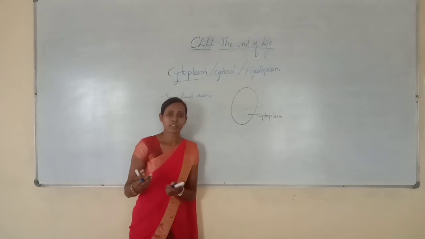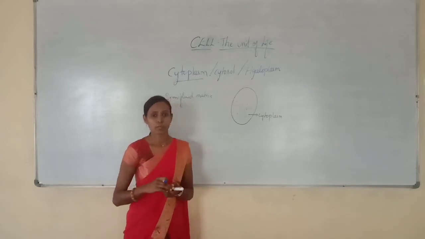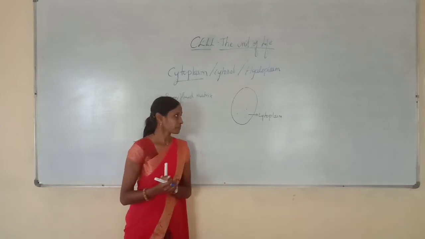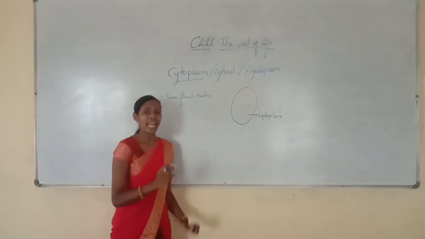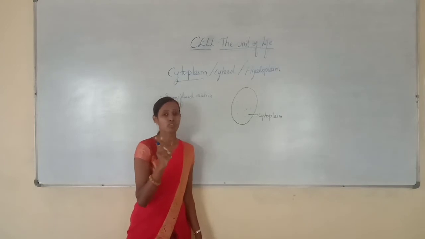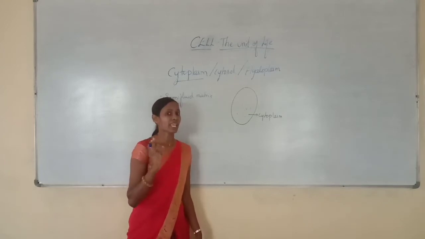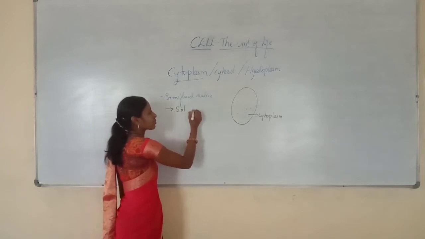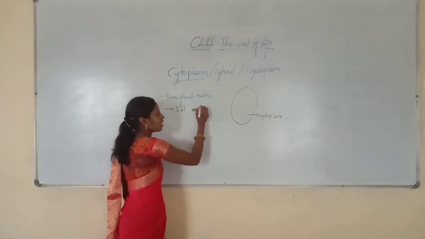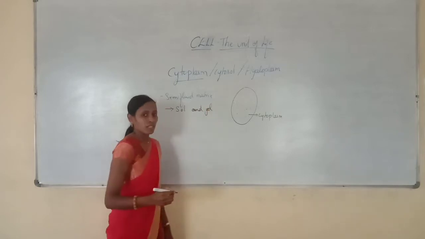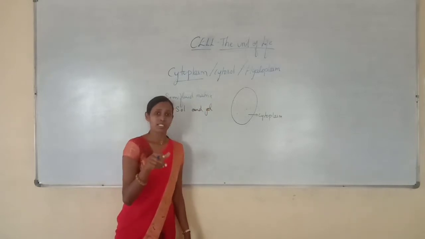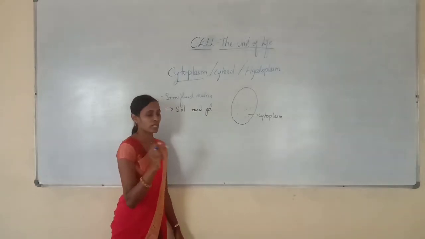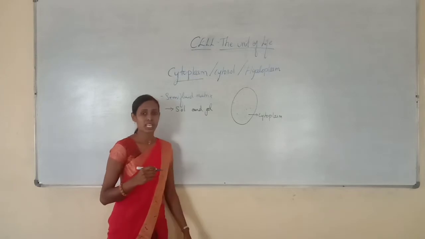Hyaloplasm is like a transparent fluid. That's why it is called hyaloplasm. And this cytoplasm can exist in two forms. One is called a solid and the other is called a gel.